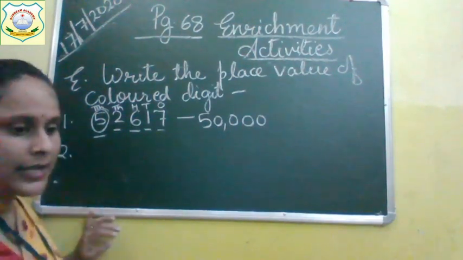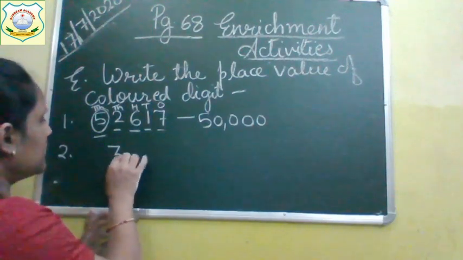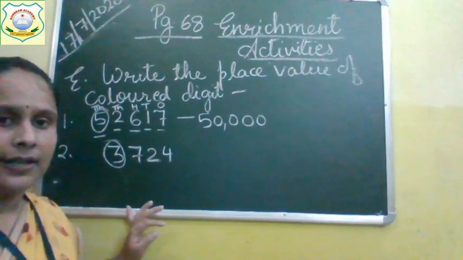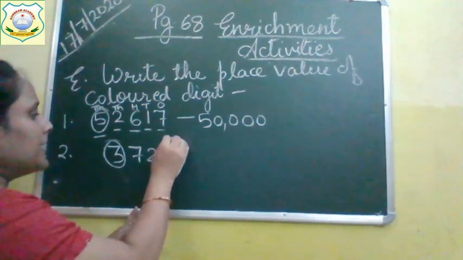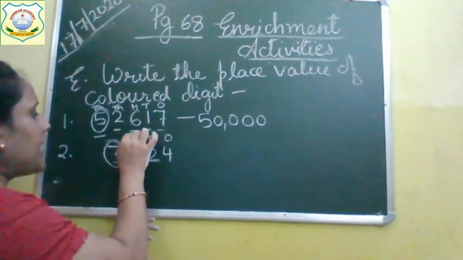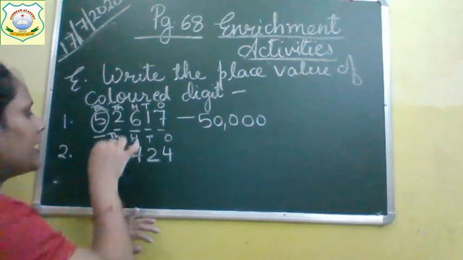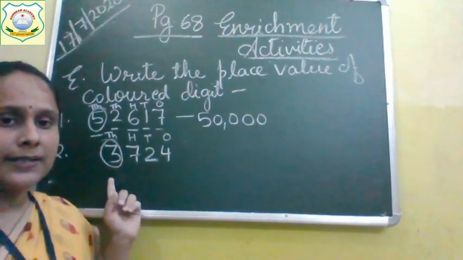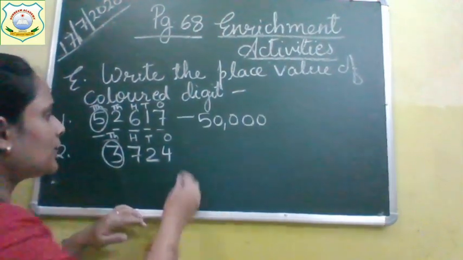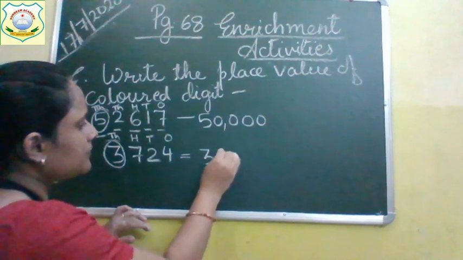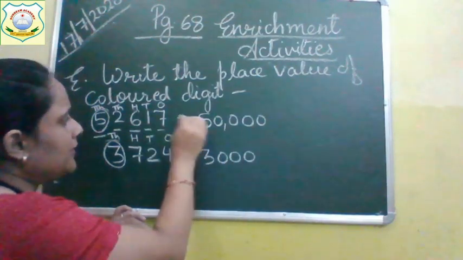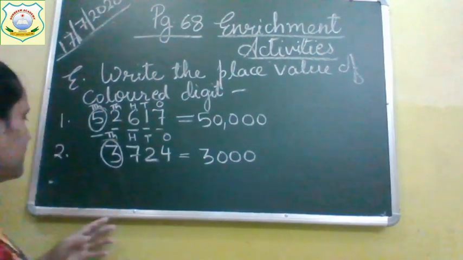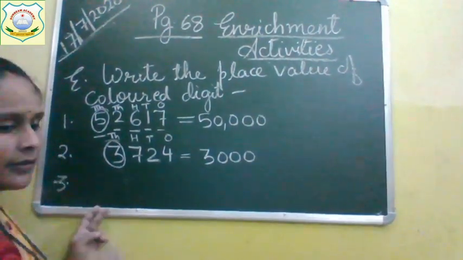Now second number is 3,724 and 3 is the colored number. Write the places first: ones, tens, hundred, thousand. 3 is in thousands place. So what is the place value of 3? 3,000. Okay, write down 3,000. Come to the third question.